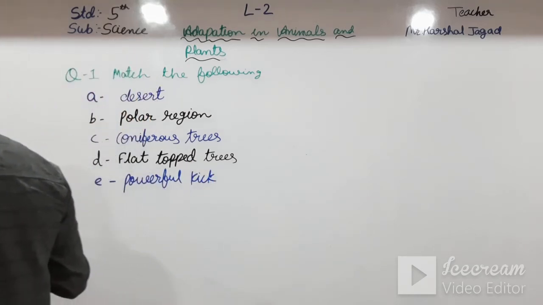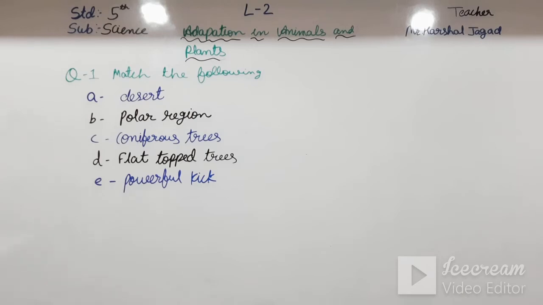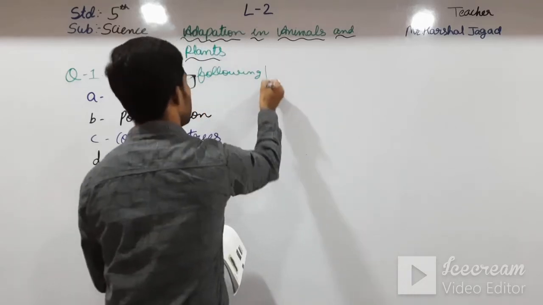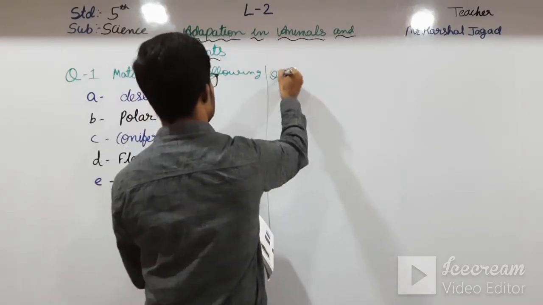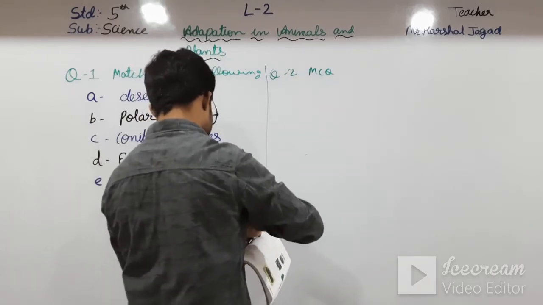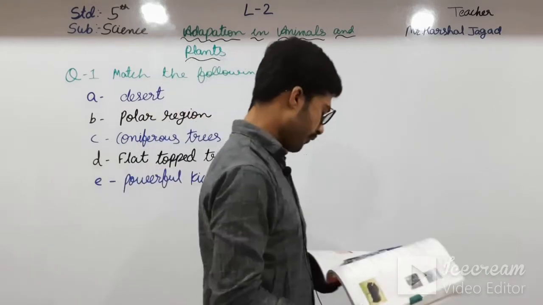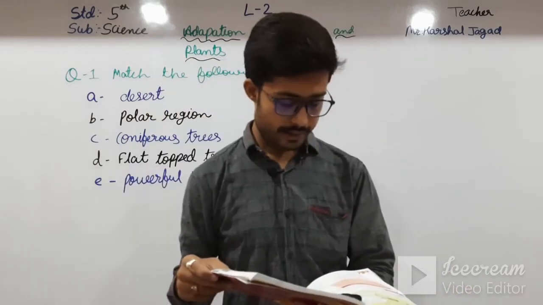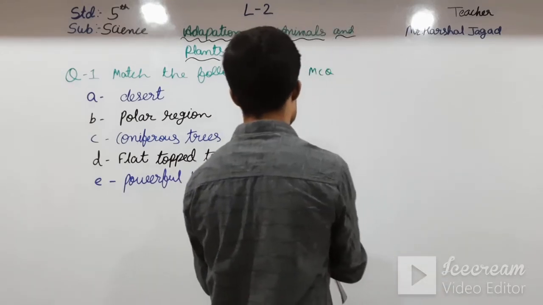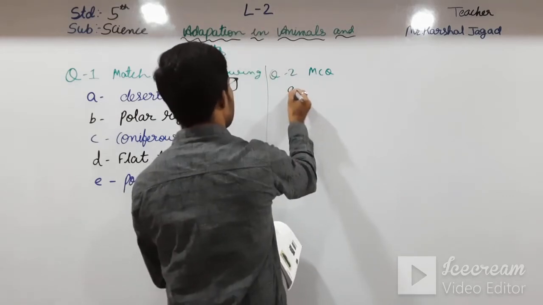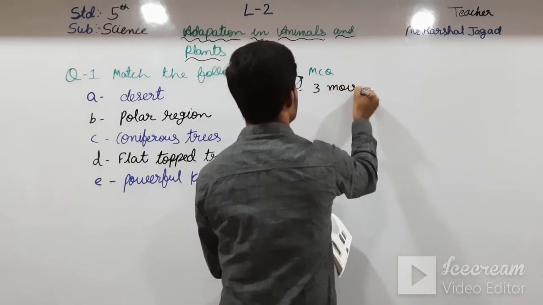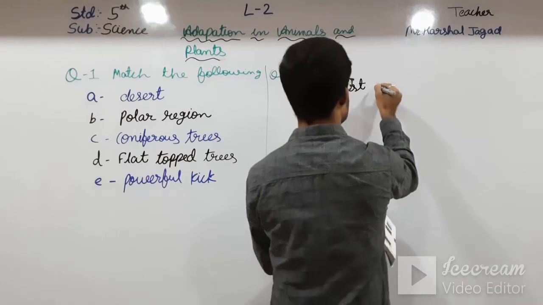So these are the answers of the match the following, and this side I am writing the answers of question 2, that is MCQ. Okay students, I am writing that answers. A frog uses its dash to breathe under water, moist skin. In the A, that is 3, moist skin.